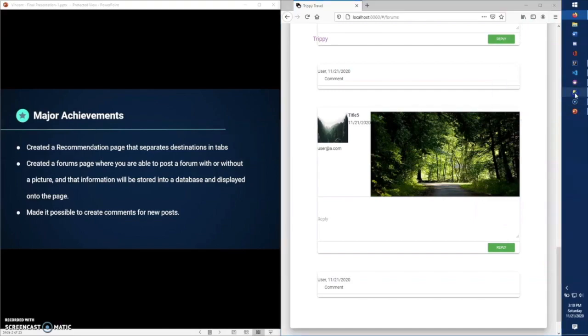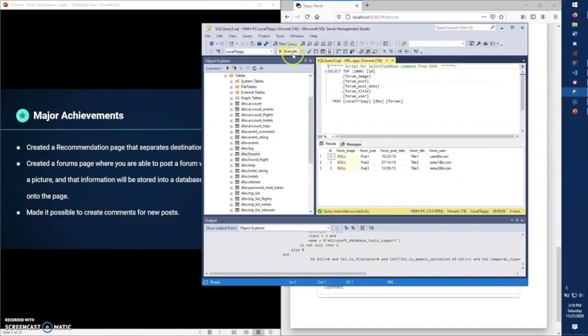And if we go over to the database and then we reselect the top ones, as you can see here, we have 2 new posts over here. We have the post 4, title 4, the username and the date, and the same thing as the one with the image.